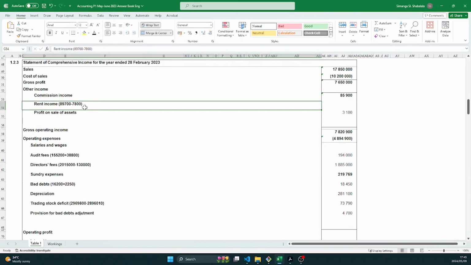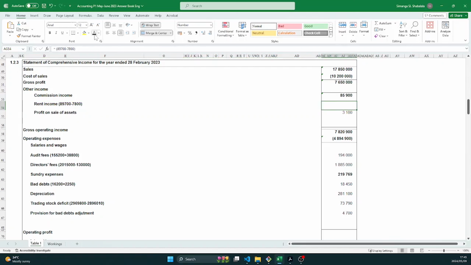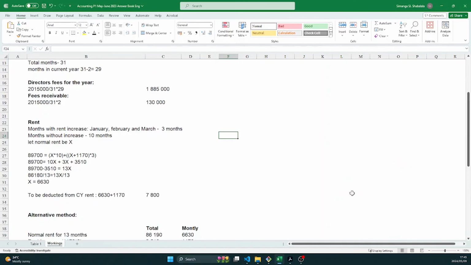So in your income statement, going to go to your rent income, 89,700, you minus that extra 1 month rent, 7,800, that gives you 81,900. You see how much fun this is? It's like you're just completing a puzzle.